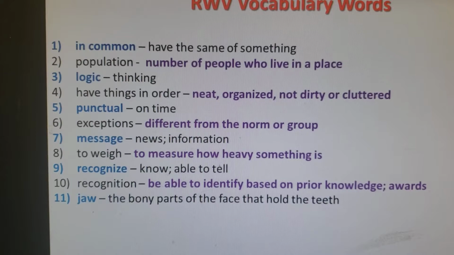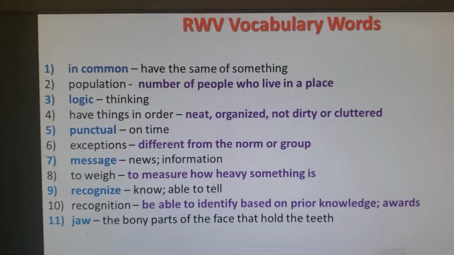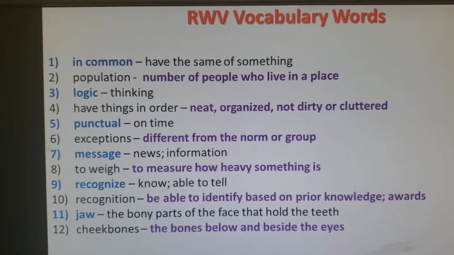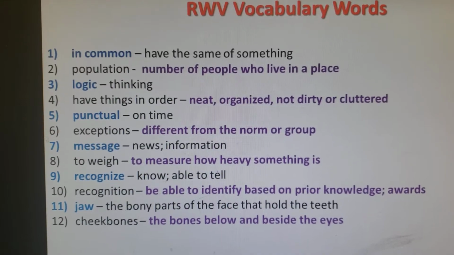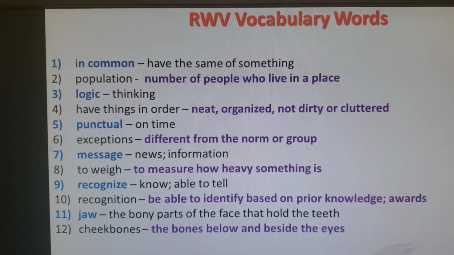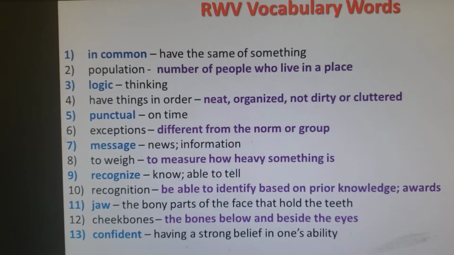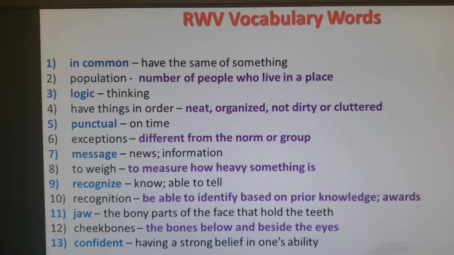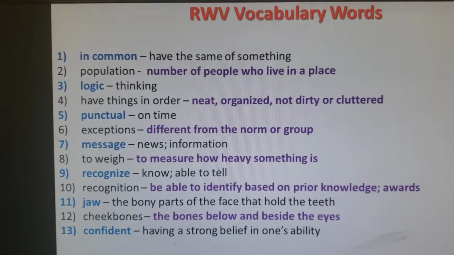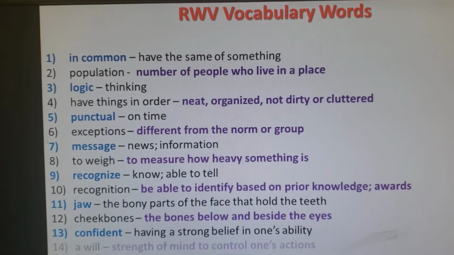Jaw. Your jaw is the bottom part below the nose. The jaw holds the teeth together. Cheekbones. Cheekbones are the bones below the eyes. Everyone has 2 cheekbones. Confident. Confident means having faith in oneself. If you love who you are, if you know who you are, you are confident.